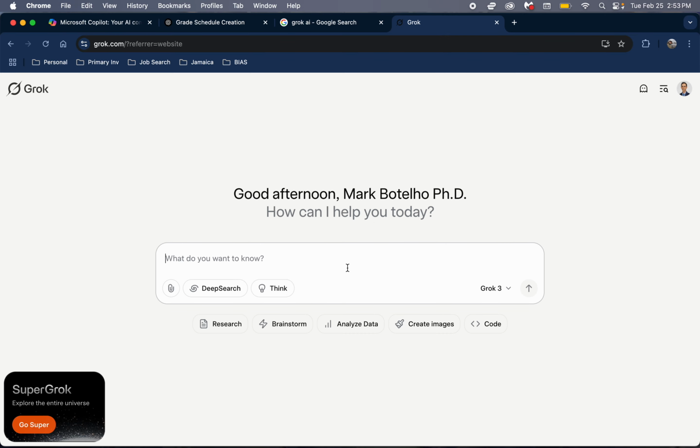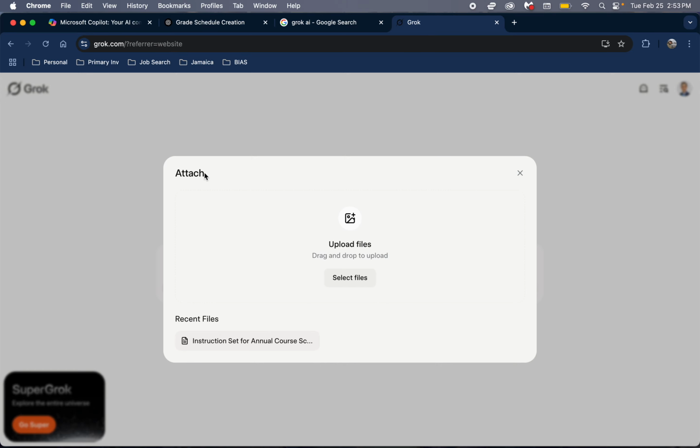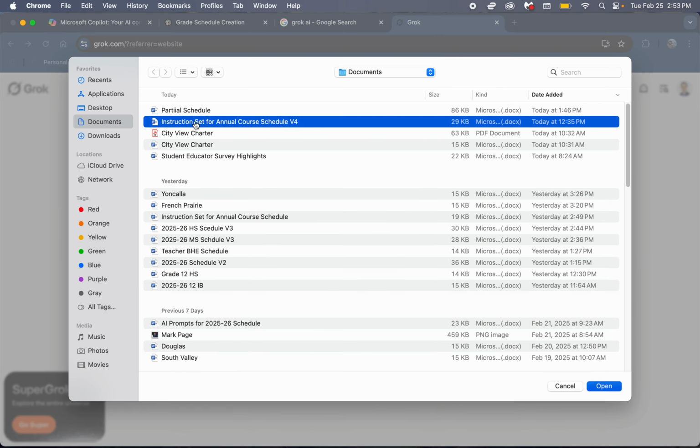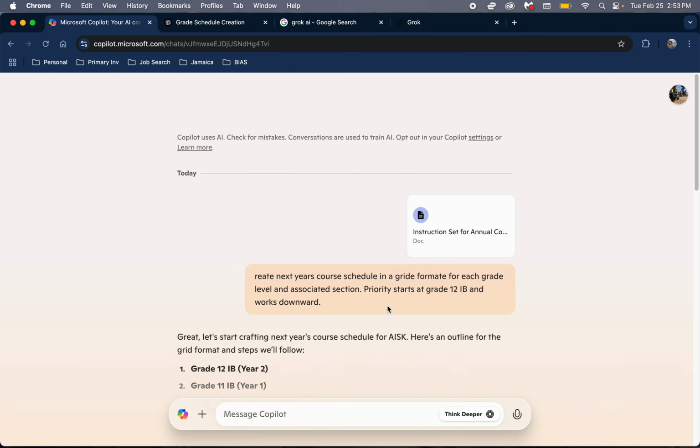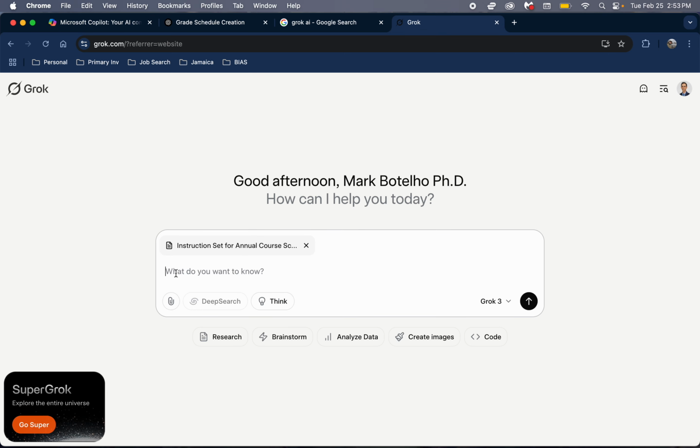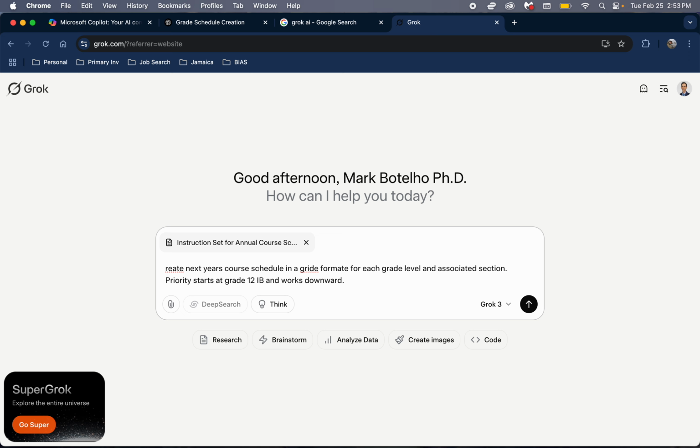What I ended up finding is that it actually allows for an attachment, so I can do my prompting here, my instruction set. Well, let me go ahead and grab the instructions really quick. Oops, I left a C off that. Go back to GROK, paste, put a C so I spell it correctly. Must have pasted it wrong on the last one.